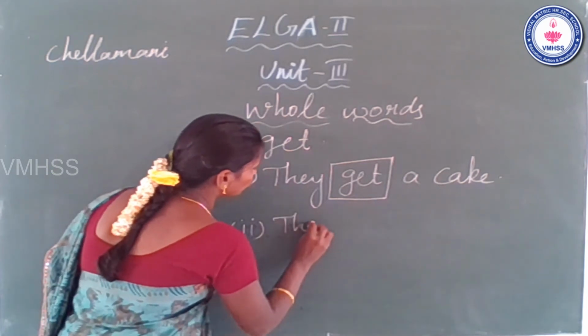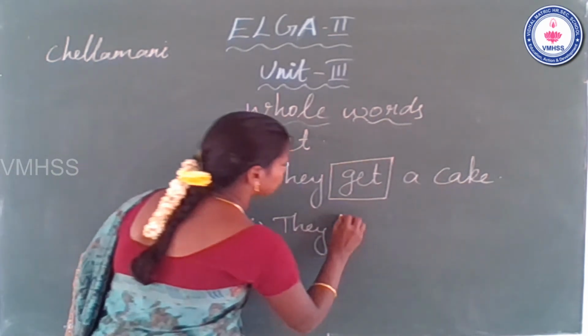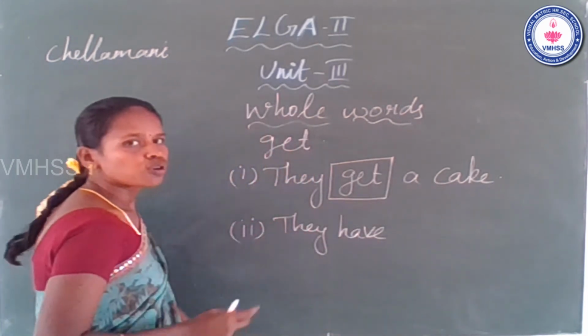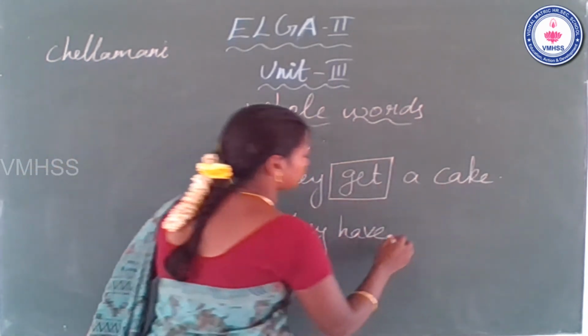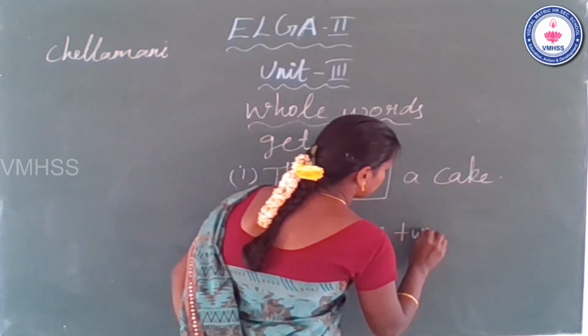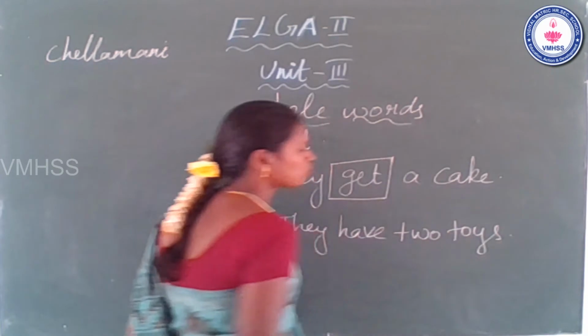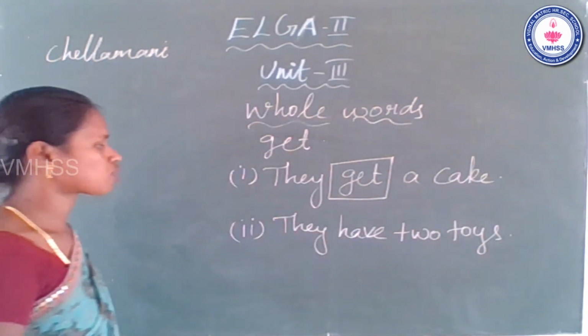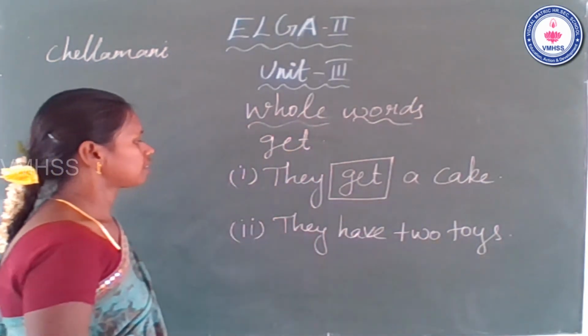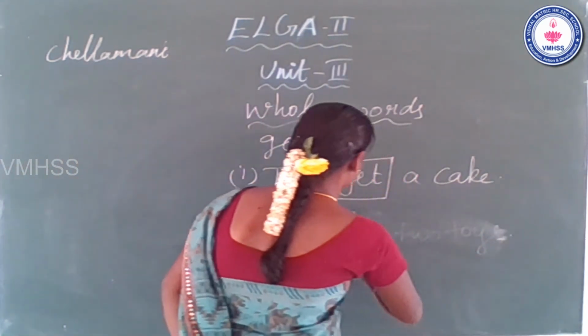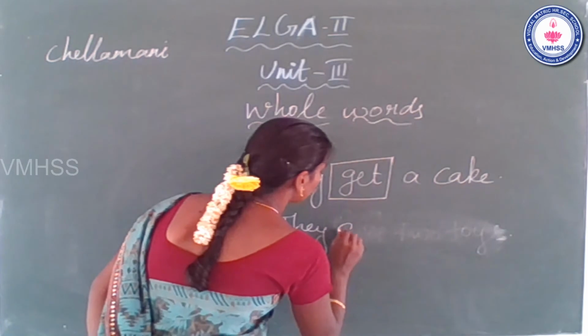They have two cars. Sorry students. They get two toys.